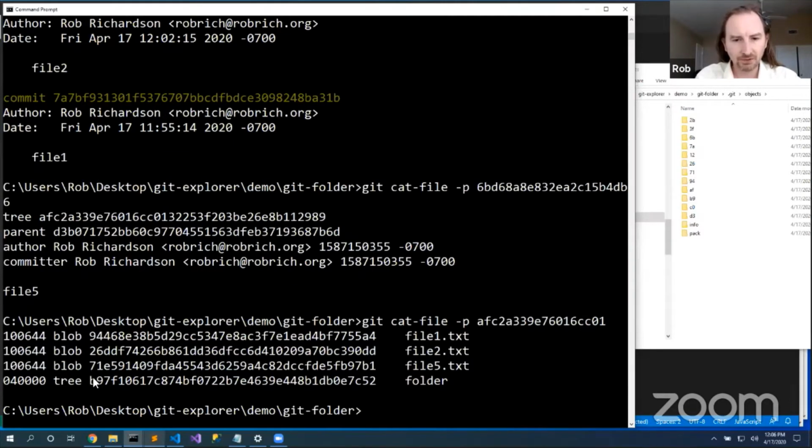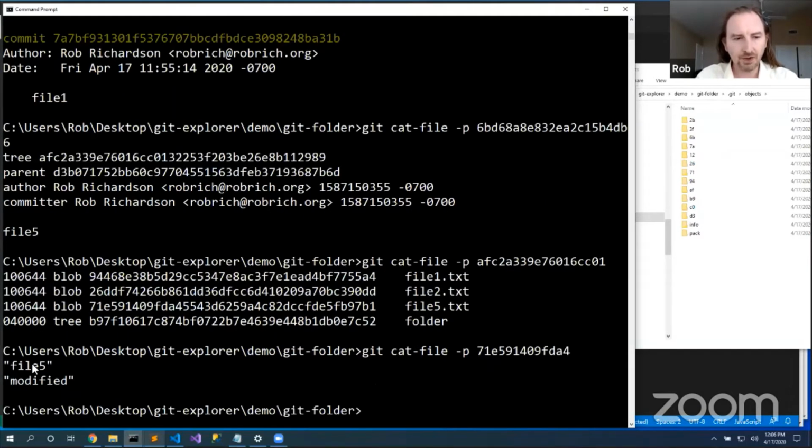And that references this file5. And this file5 is the modified file5. So where's the blob for the unmodified version? Well, it's still there. I still have content here in my repository.